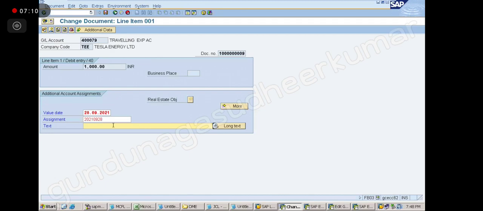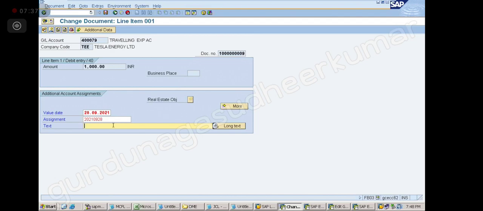All those things which are going to affect our accounts, we cannot change. Those things which are not going to affect our account, like narration, text, header, reference, will it affect our accounts?